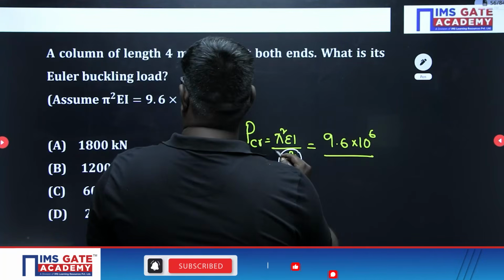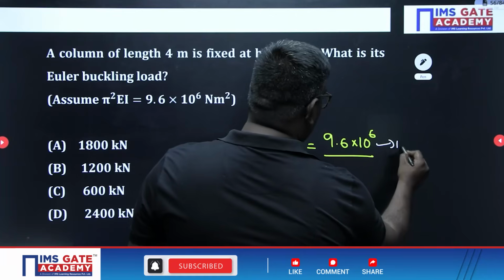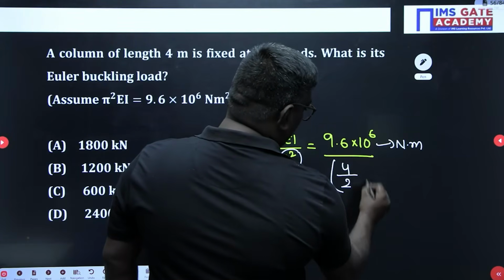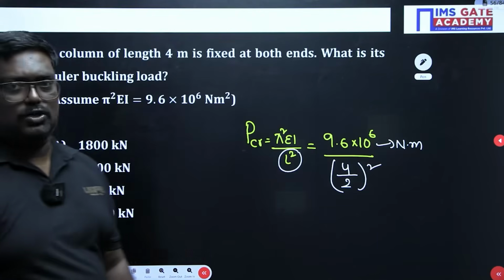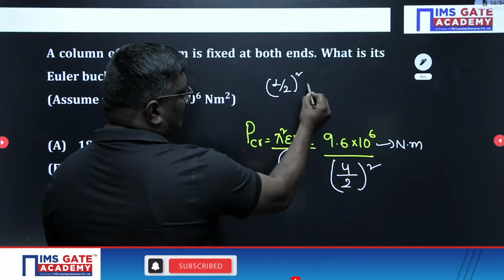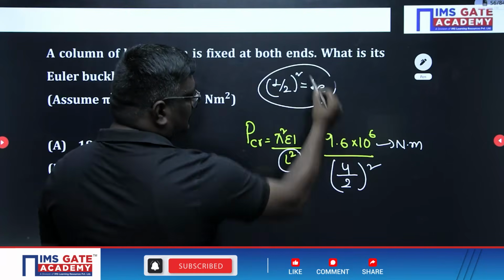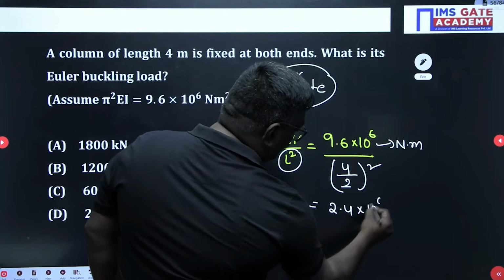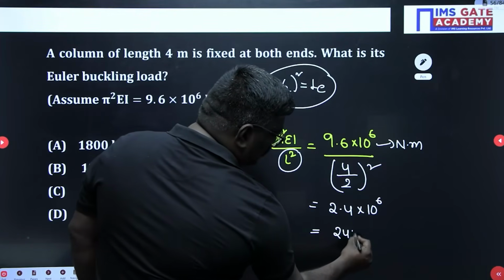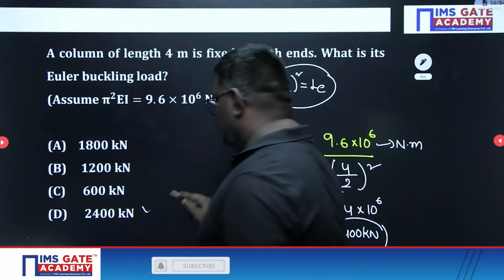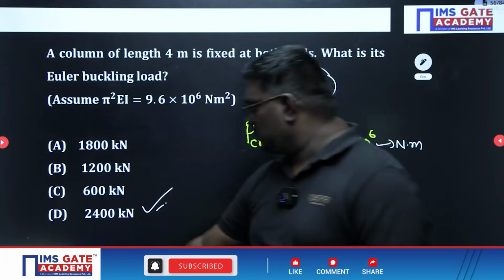This is how much, sir? Newton meter square, right? So (4 by 2) whole square. Because when both ends are fixed, the effective length will be L by 2, whole square. So this will be equal to 2.4 into 10 power 6, so you can write it as 2400 kilonewton. So the option here is 2400 kilonewton.